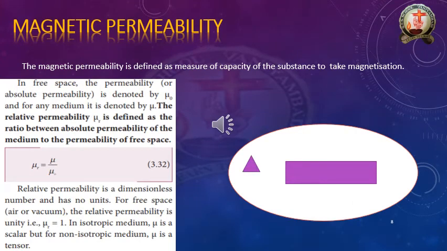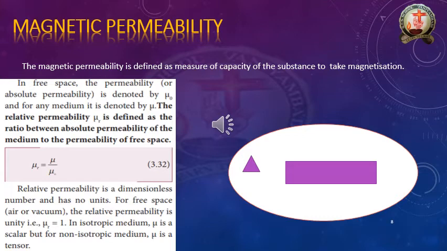Our next concept is magnetic permeability. As usual, we'll see the definition. The magnetic permeability is defined as the measure of the capacity of the substance to take magnetization. This definition also, I would like to explain by the use of the below diagram.